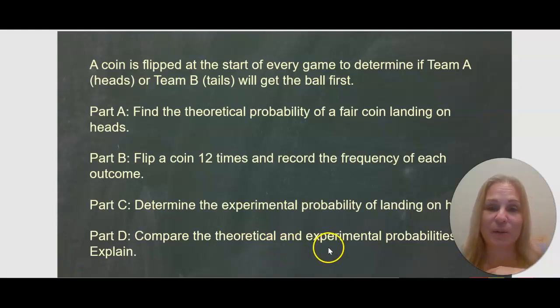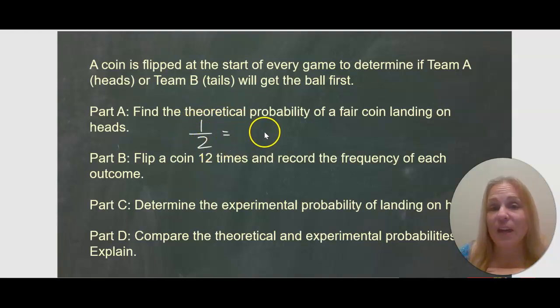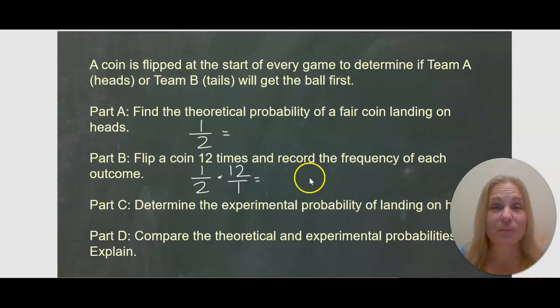Compare the theoretical and experimental probabilities. Explain. So my theoretical probability is what we got in part A, right up here. My theoretical probability was 1/2. Now, if that is out of 12 times of flipping, I have to think, what is half of 12? Well, half of 12 is the same as 1/2 times 12, which is 6.